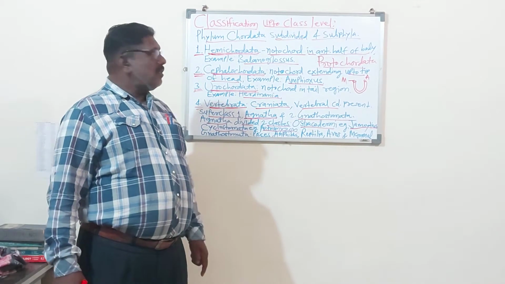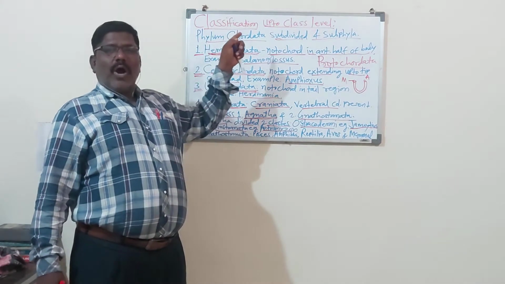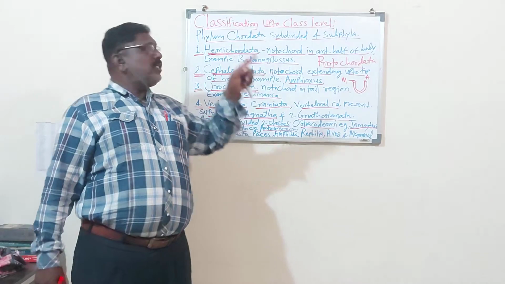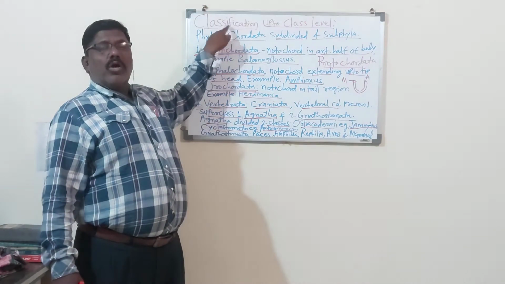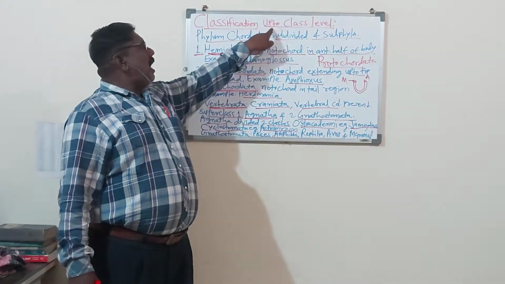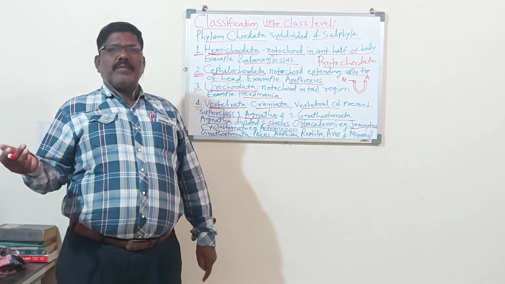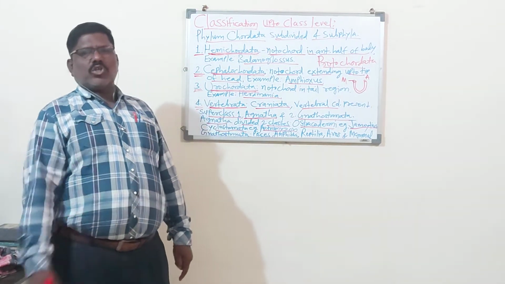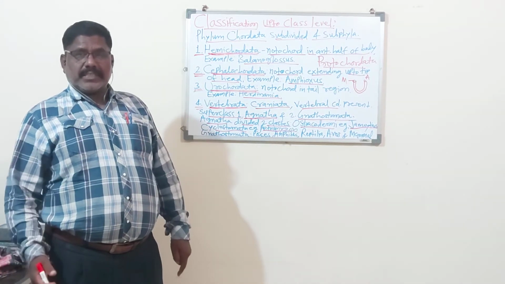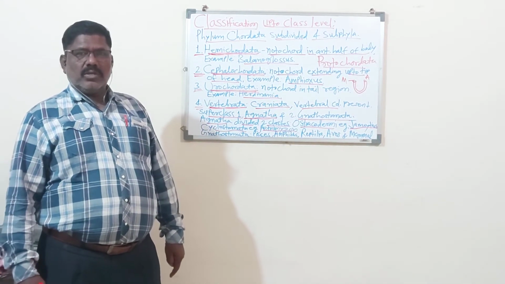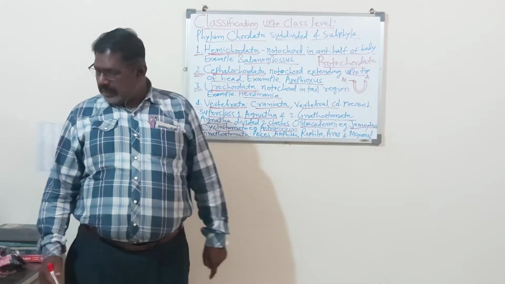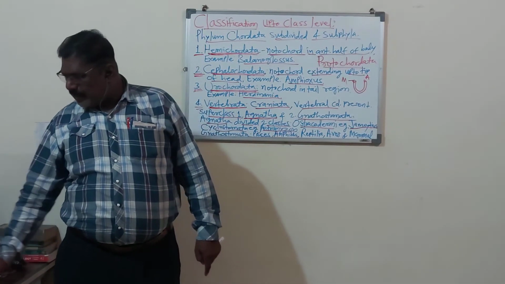So remember, today we have studied the classification of chordates up to class level. Yesterday we studied the salient features or general characters of the chordates. We are studying chordates. So I will revise the syllabus.